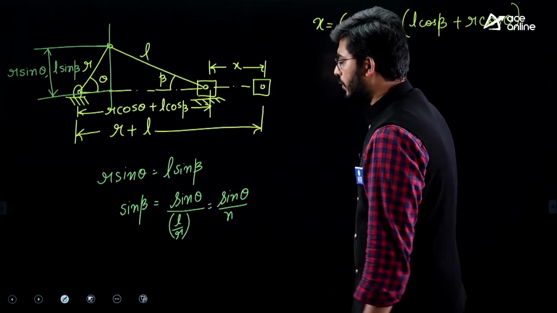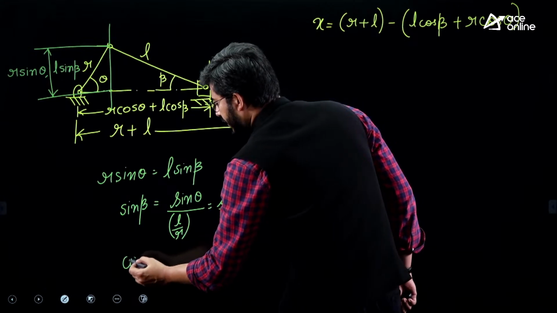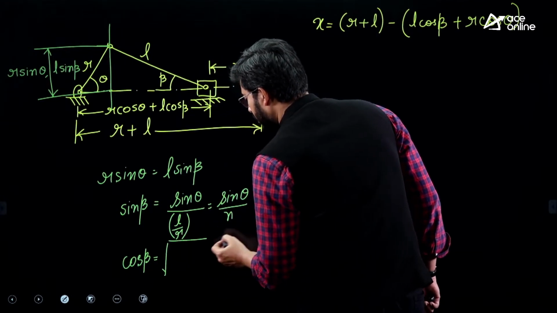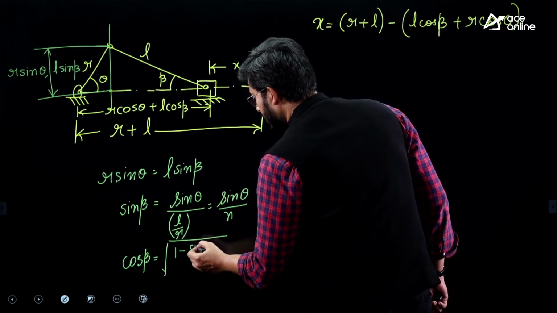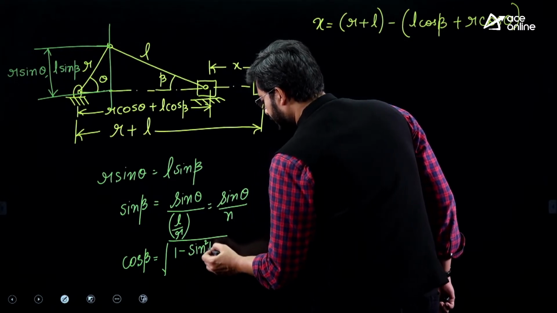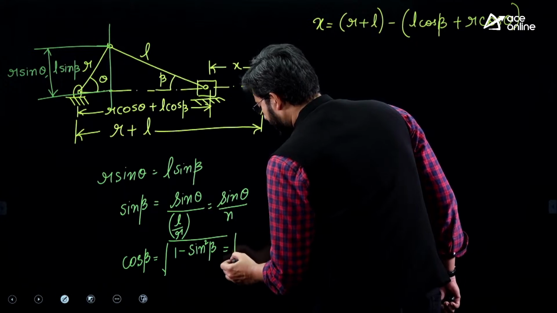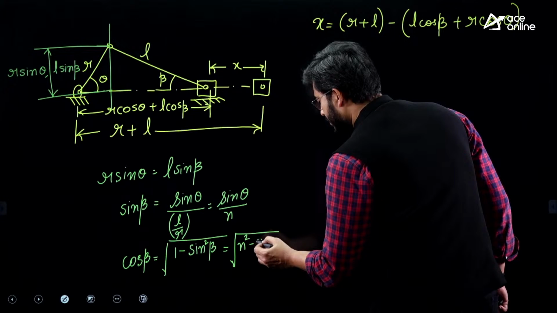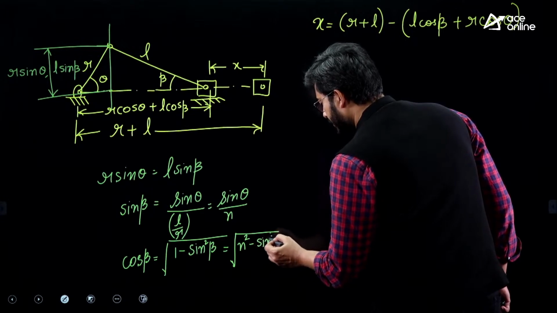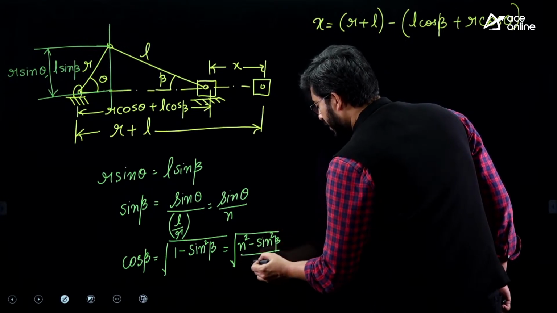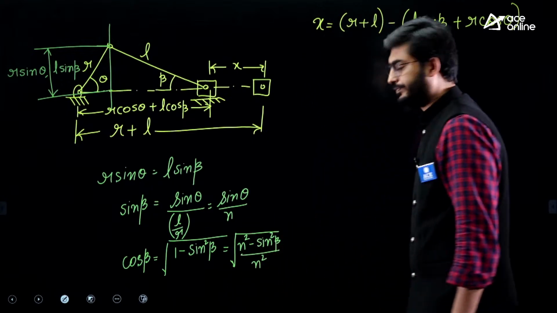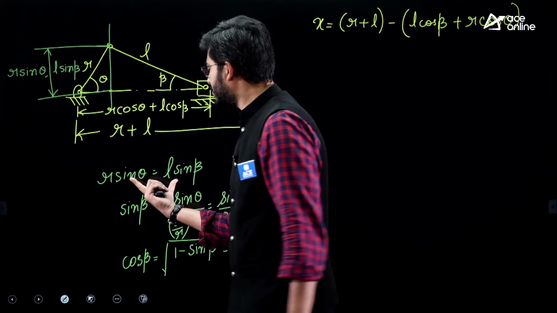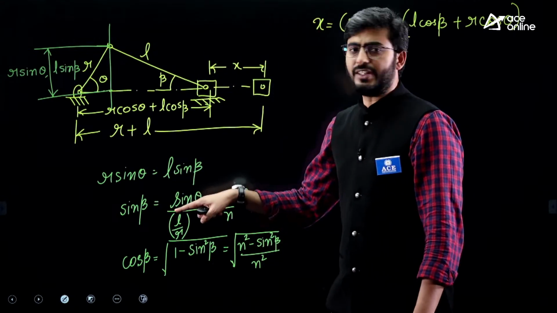Okay, and we can write this as cos beta equal to root over 1 minus sine square beta, or this can be written as root over n square minus sine square theta, whole divided by n square. All right. Now guys, here you can use this equation and differentiate it.